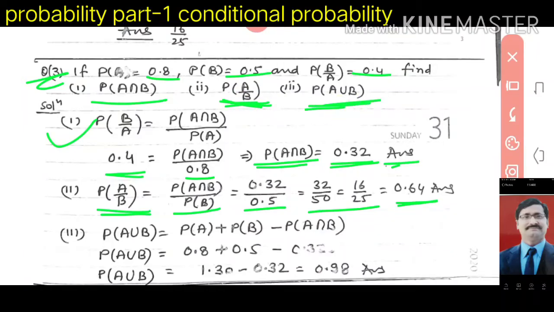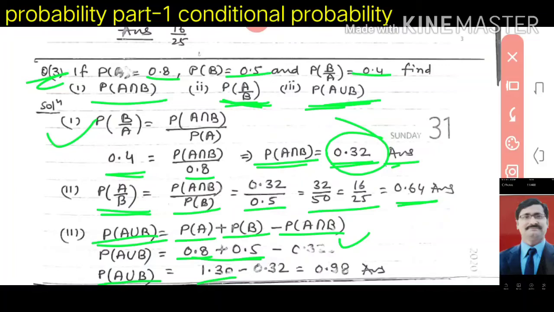Third, we have to find P(A∪B). You already know the P(A∪B) formula: P(A∪B) is equal to P(A) plus P(B) minus P(A∩B). So P(A∪B) equals P(A), which is 0.8, plus P(B), which is 0.5, minus P(A∩B), which we already found as 0.32. Adding the first two gives 1.30, and subtracting 0.32 gives 0.98. Look here, you have done these three. So this is very simple for you.